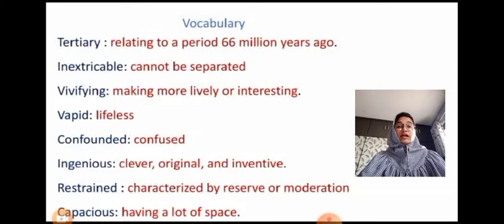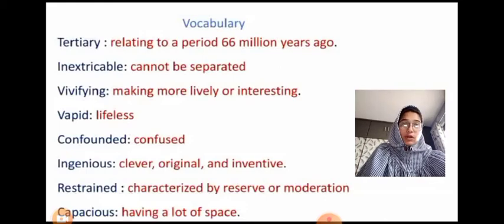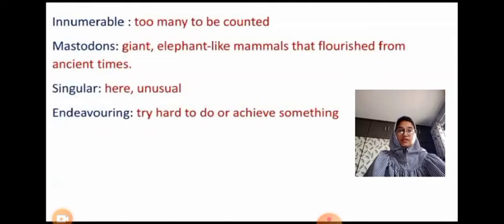Now here on the screen you can see the vocabulary. Tertiary means relating to a period 66 million years ago. Inextricable means cannot be separated. Vivifying means making more lively or interesting. So here there's a list of the vocabulary which you need to write in your notebook.